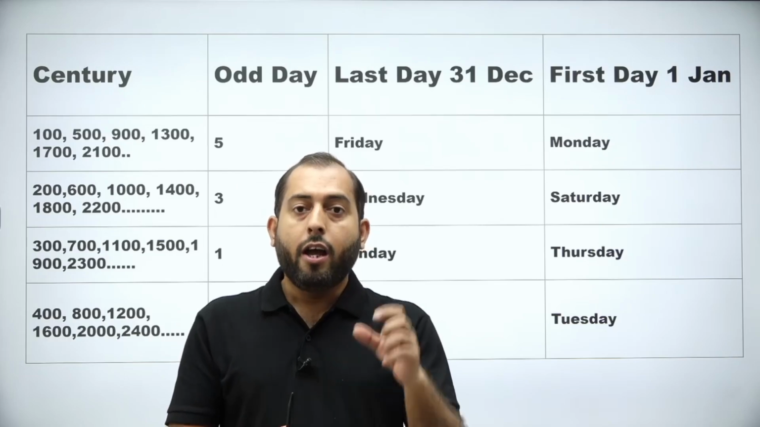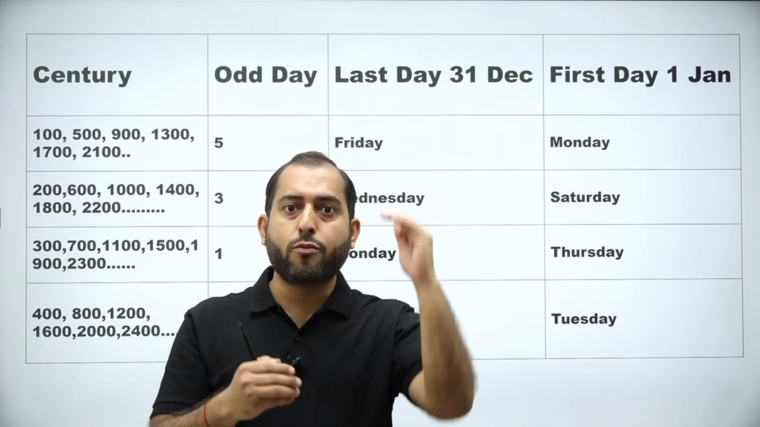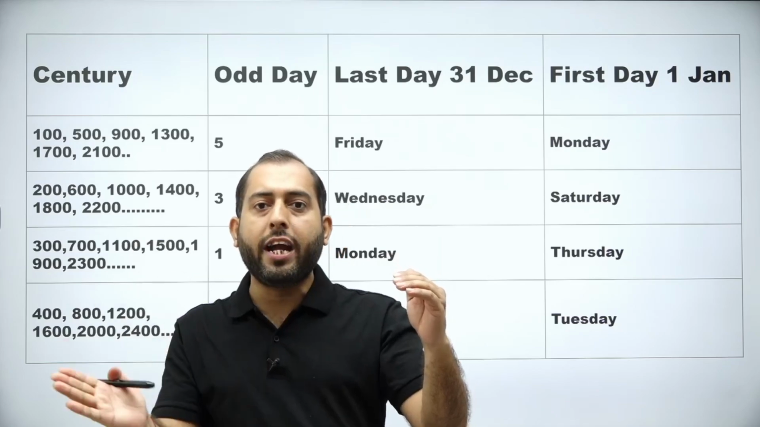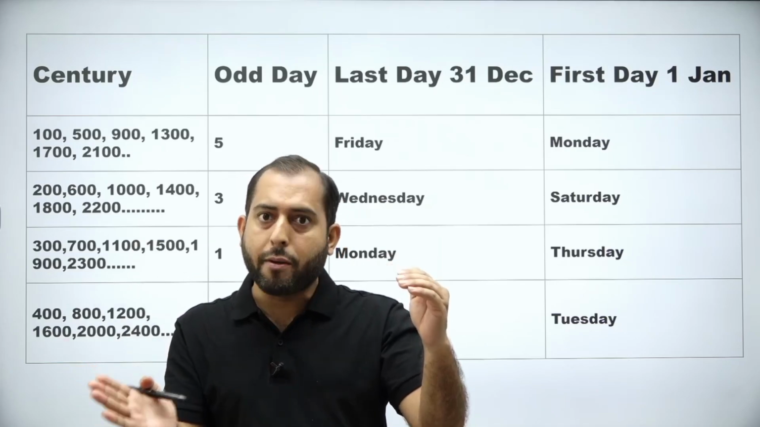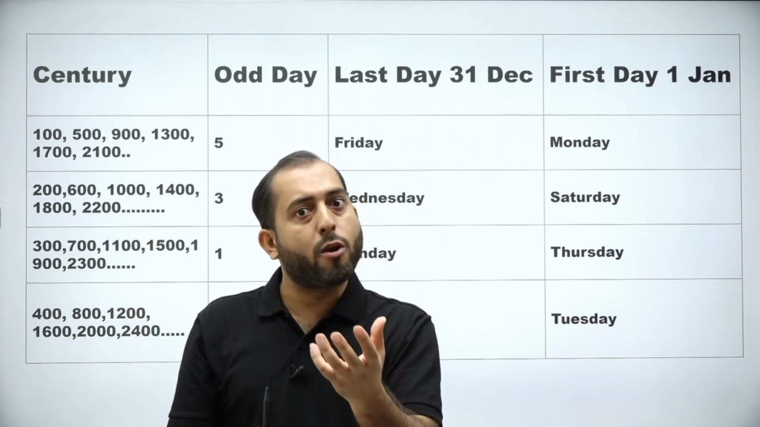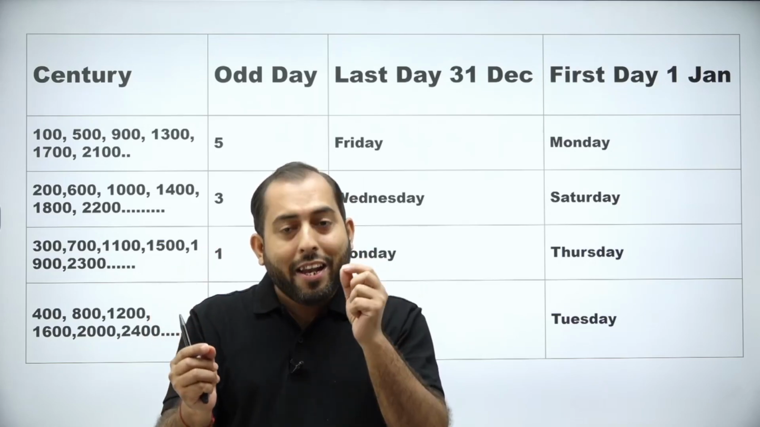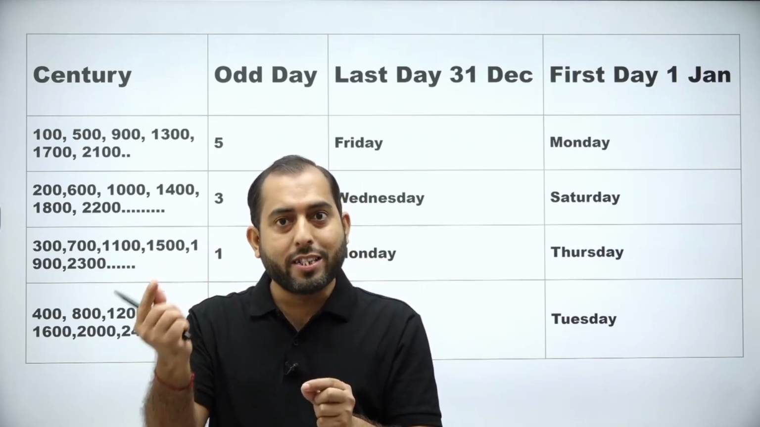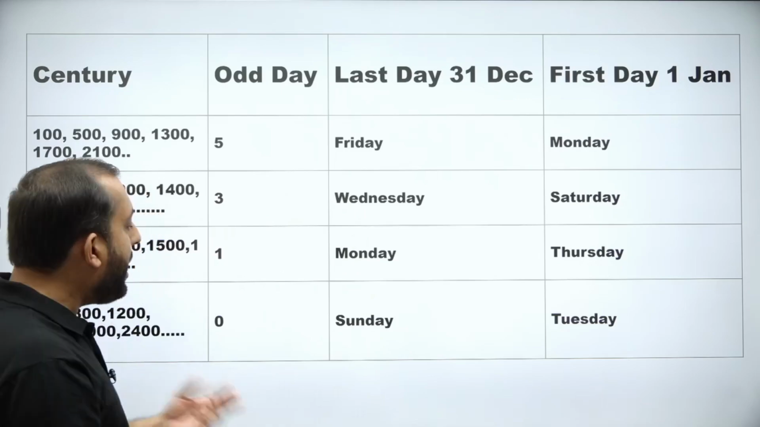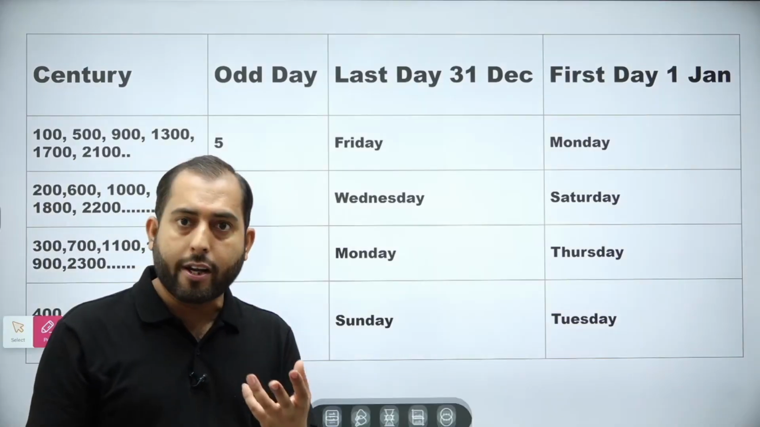What does it mean? From 100 till 400, the number of odd days were 5, 3, 1, 0. Then from 500 to 800, the number of odd days will again be 5, 3, 1, 0. Meaning, in 500 years the number of odd days is 5 again. In 600 years it is 3. In 700 years it is 1. In 800 years it is 0. So a calendar basically repeats itself after every 400 years.